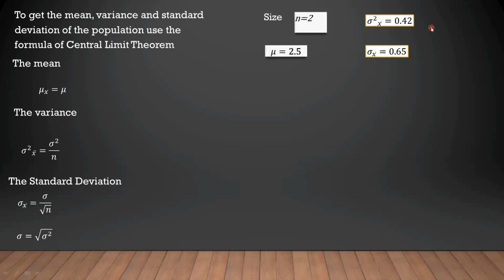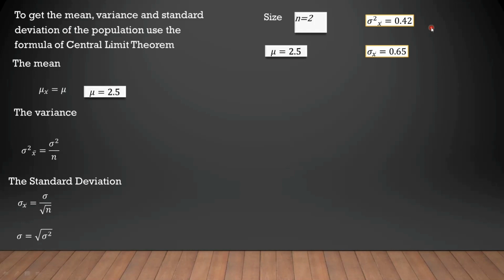So next, we now have data. We will compute the mean, variance, and the standard deviation. Since the mean of the sample mean and the mean of the population are equal, therefore the mean of the population is 2.5.